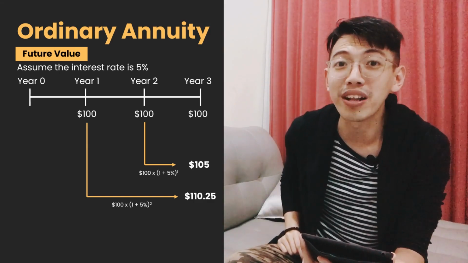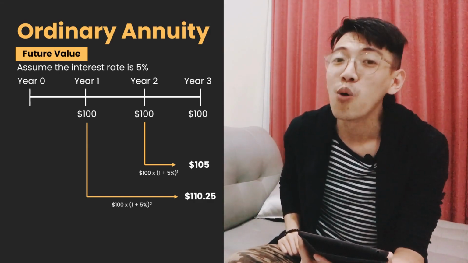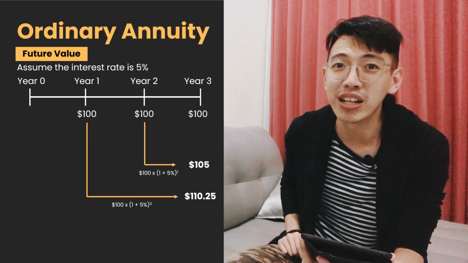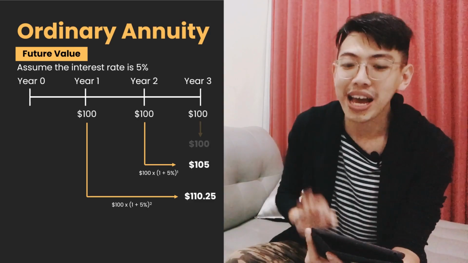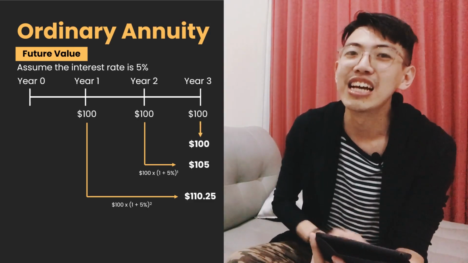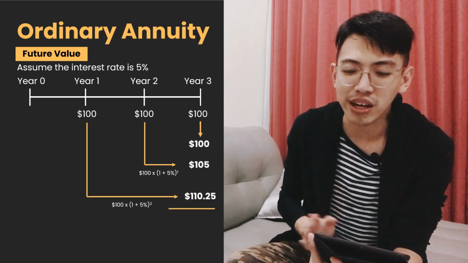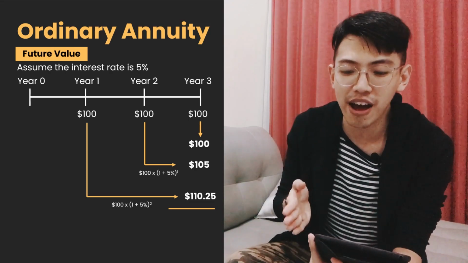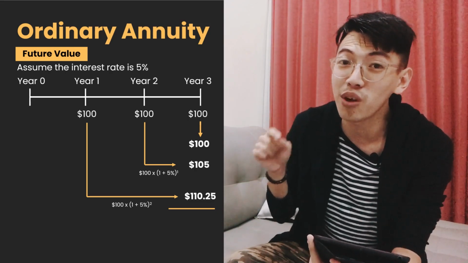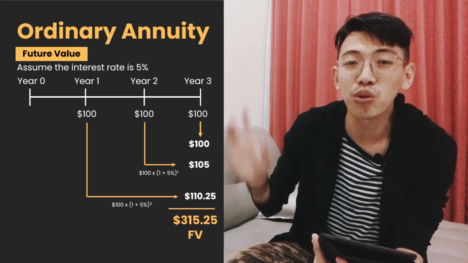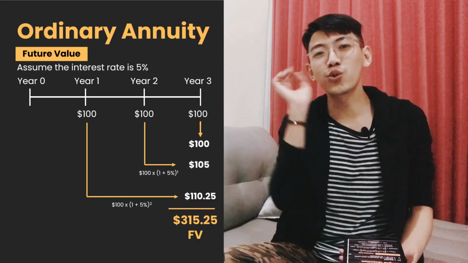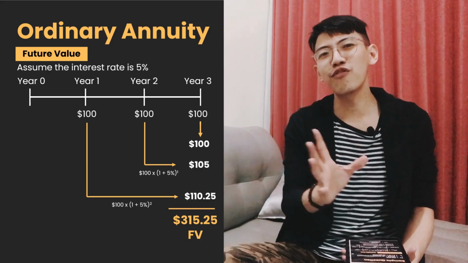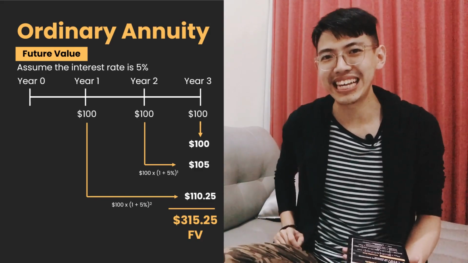It equals 105. While in year 3, it is 100 times 1 plus 5% to the power of 0. It equals 100. So, the total future value is 100 plus 105 plus 110.25. It equals 315.25. That is the quick formula to calculate the future value of ordinary annuity.